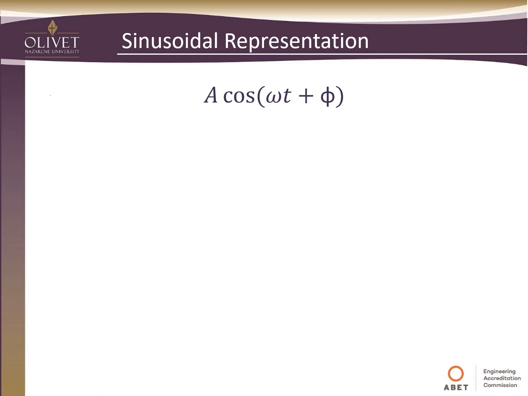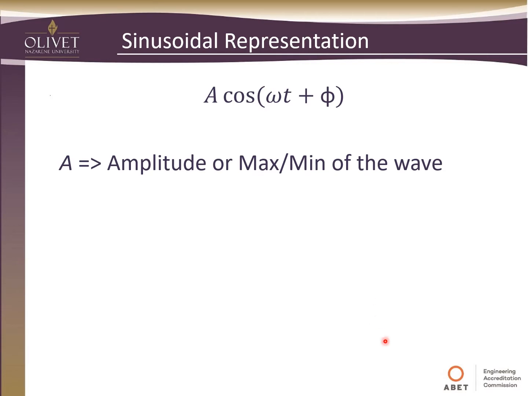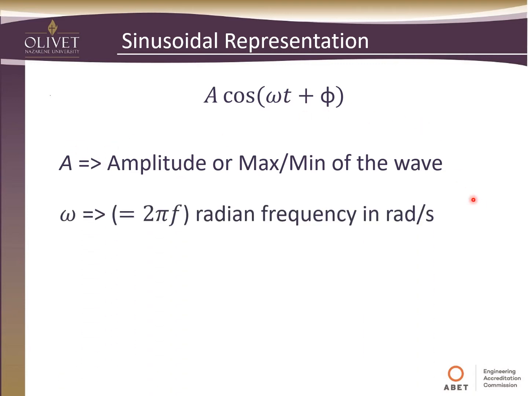So let's take a minute and break this down, to make sure we understand everything that's going on here. The first thing we see is the A, and this will be the amplitude, or the max and min of the wave. As the cosine function varies up and down, the maximum it's going to be, because the cosine varies between 0 and 1, is A when the cosine is 1, and of course when it's 0, your minimum will be 0. So that's the amplitude of the wave.